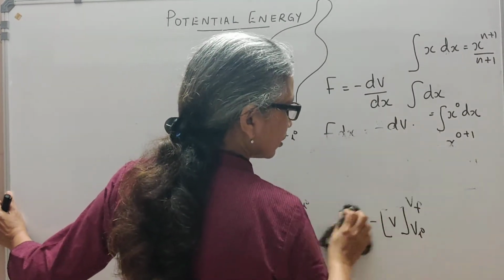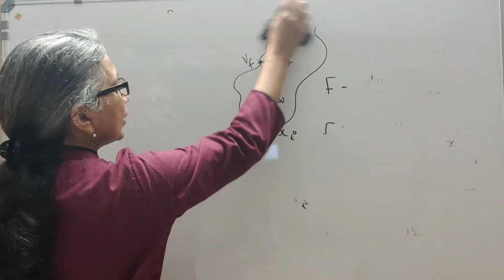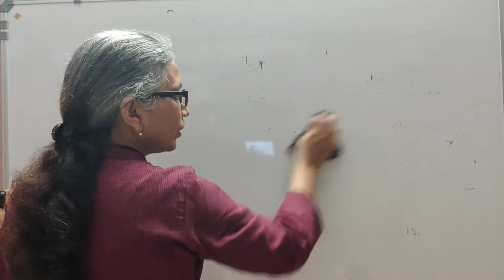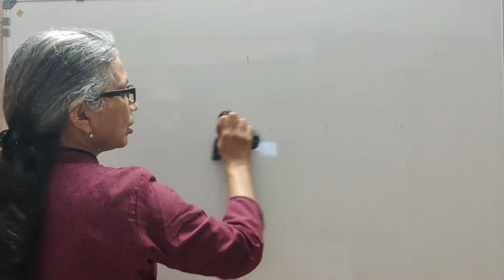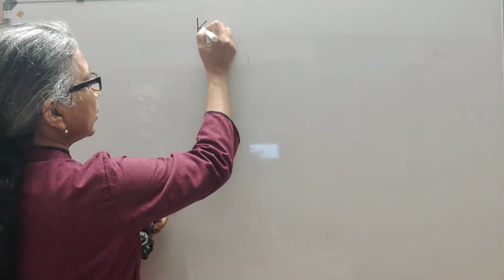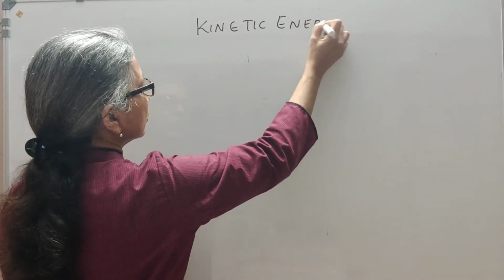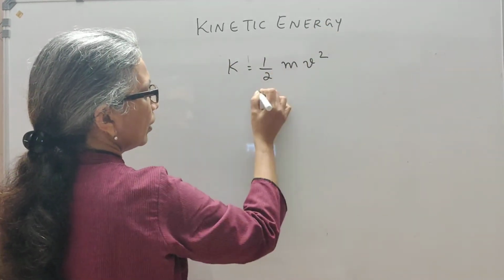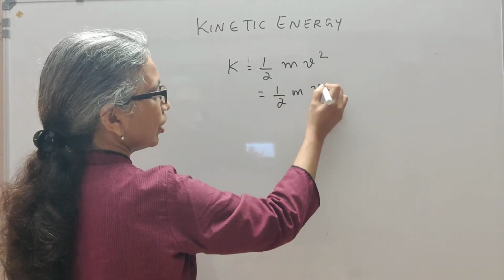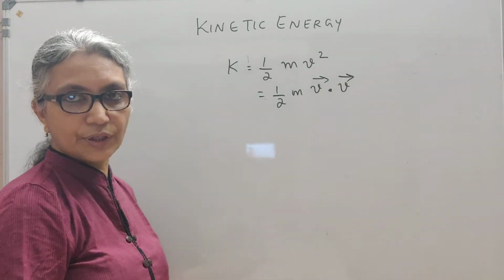We now go into our topic on kinetic energy. Kinetic energy is also nothing new to you. You have dealt with that topic in class 9. You know that kinetic energy is the energy possessed by a body by virtue of its motion. So if a body of mass m is moving with a velocity v, its kinetic energy K is equal to half mv square, which is actually half m times the dot product of the velocity vector with itself.